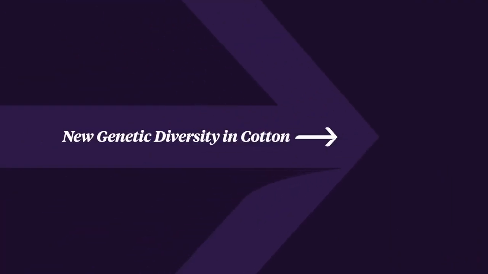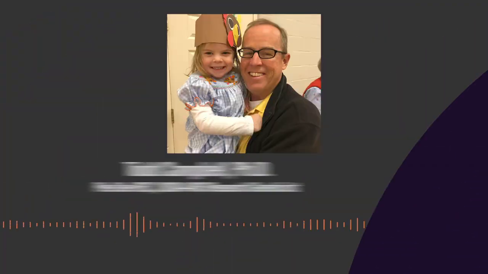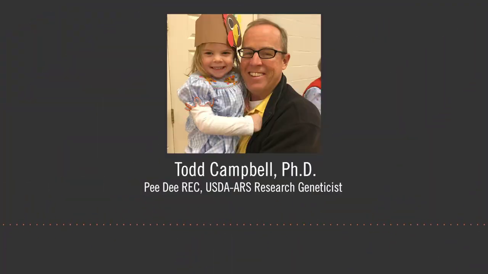Breeding programs focus on improving the baseline genetics of our production system by developing new cotton varieties. One aspect that is required for breeding programs to make progress is access to genetic diversity. Studies over the last 10 years have demonstrated that the genetic diversity of cotton is extremely low.